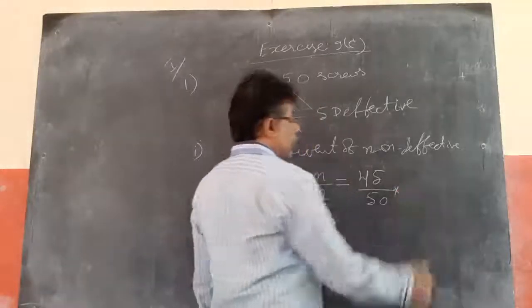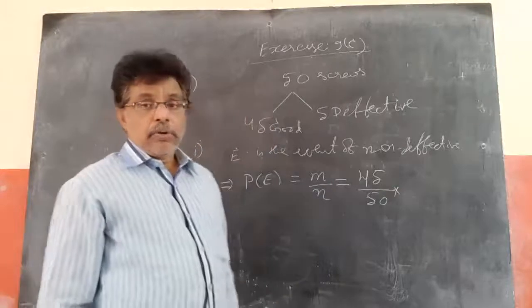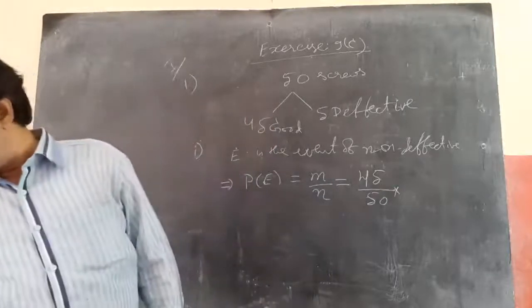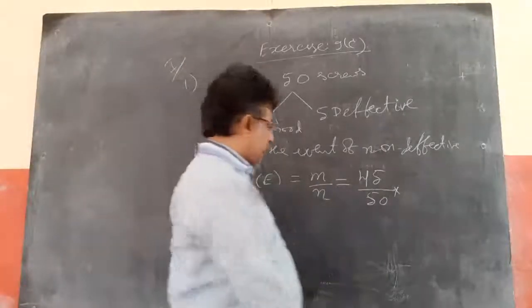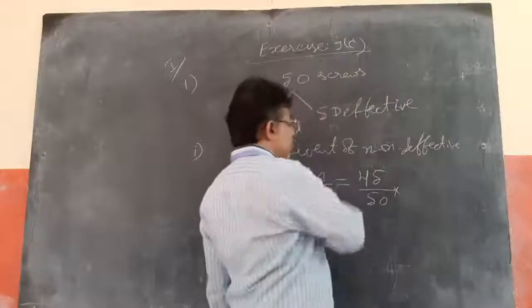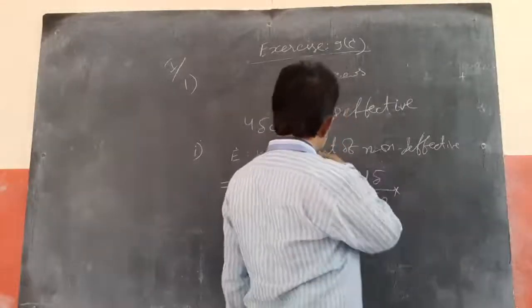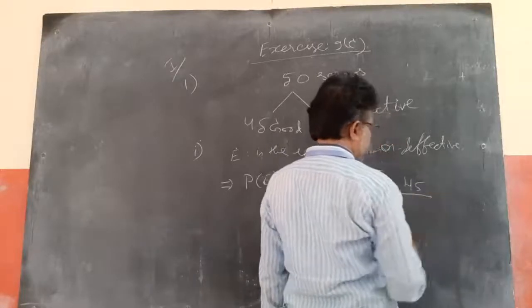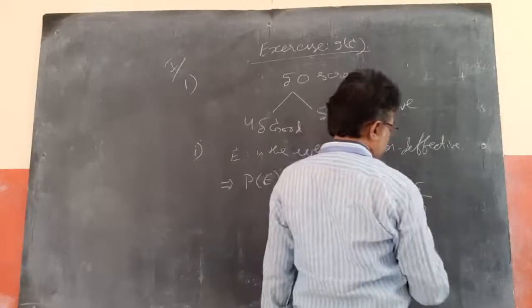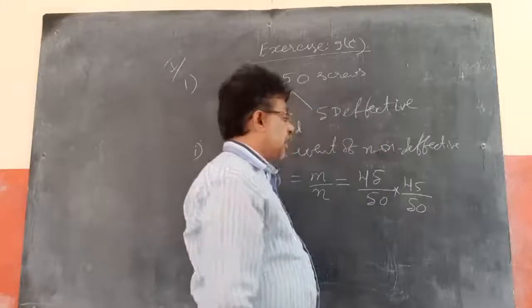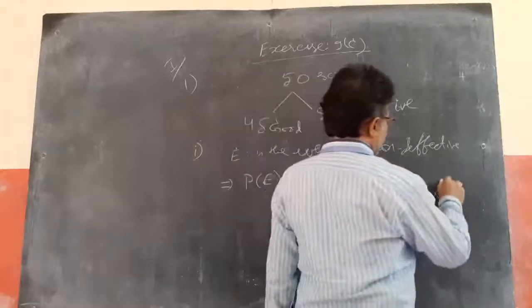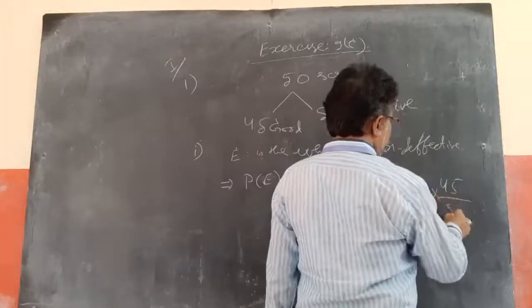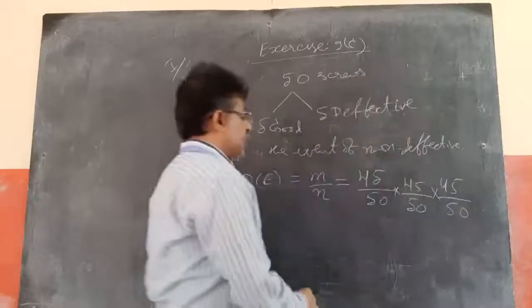When you pick the second screw, with replacement means you are keeping it back, so again there will be 45 good screws and a total of 50 screws. So for the second screw also 45 C1 by 50 C1, and for the third screw also 45 and 50. It is nothing but